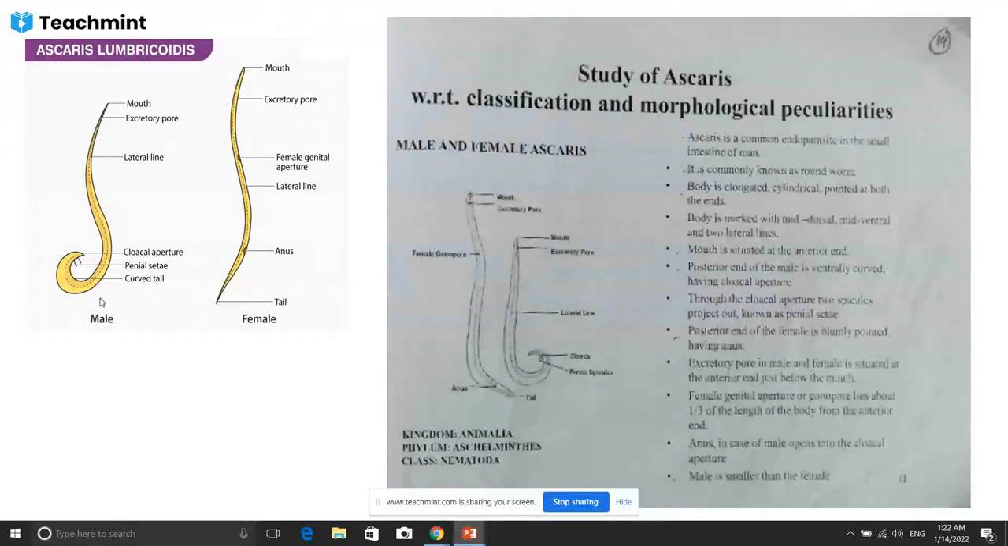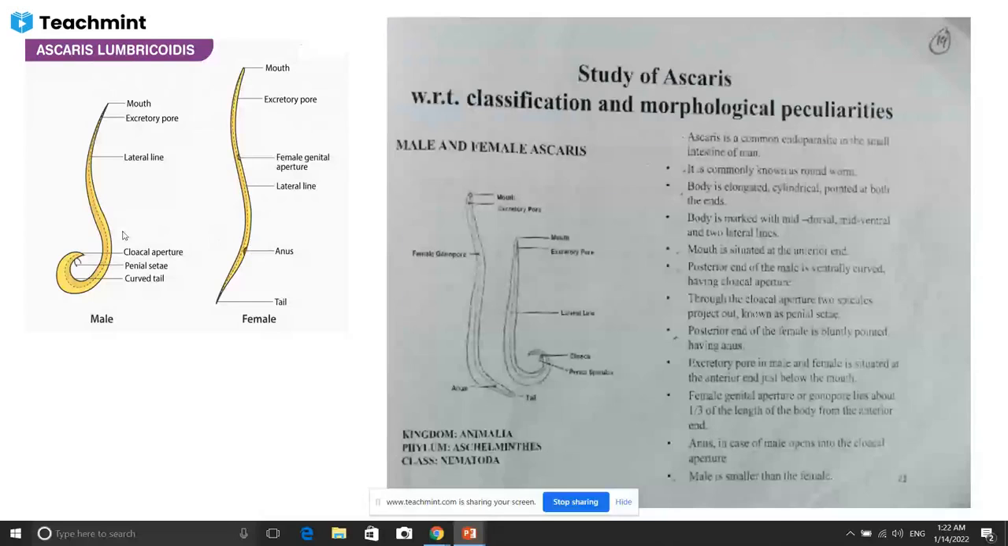So this is male Ascaris. There is sexual dimorphism. Both sexes are present here. This is a male Ascaris. This is a female Ascaris. Well, sexual dimorphism. That means in the male, the posterior end is curved, and in the female, the posterior end is straight. Depending upon that, we easily identify this is a male Ascaris and this is a female Ascaris.